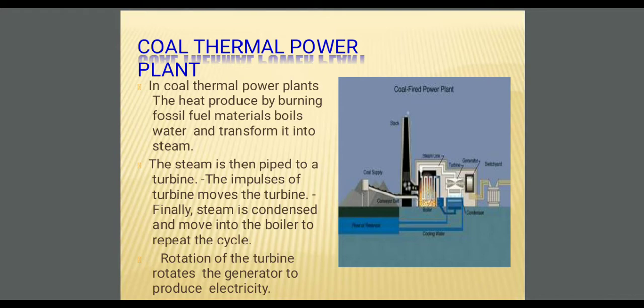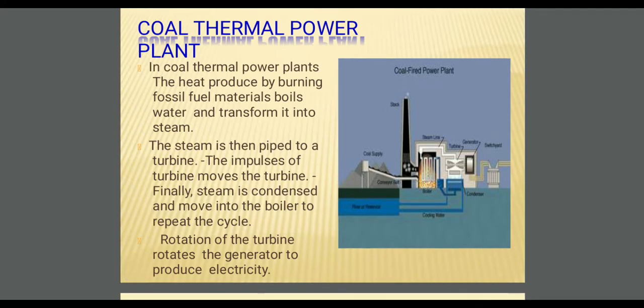In this process the heat is produced by burning the coal in the furnace. That heat is utilized to boil the water. Boiling of water generates some amount of steam.